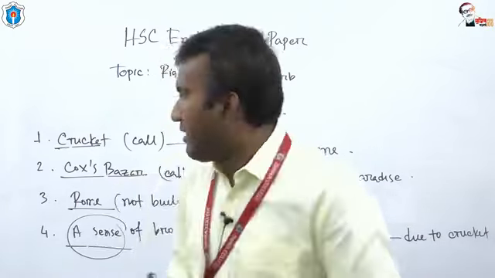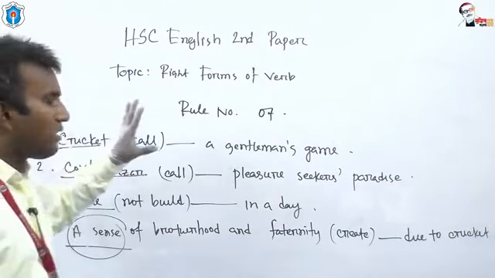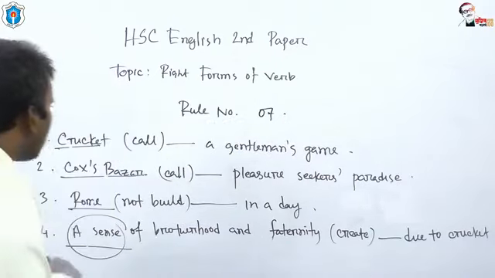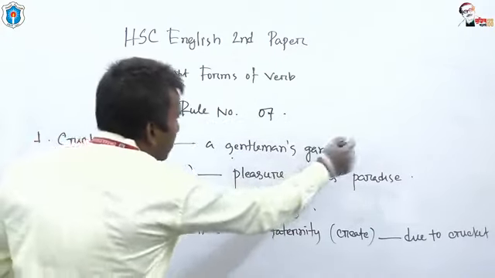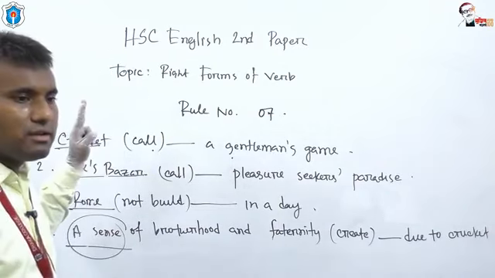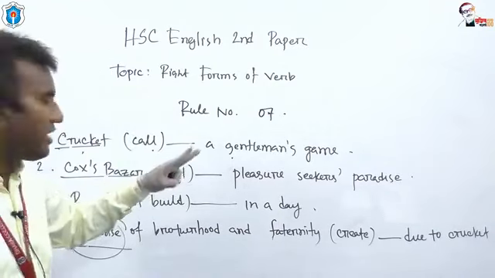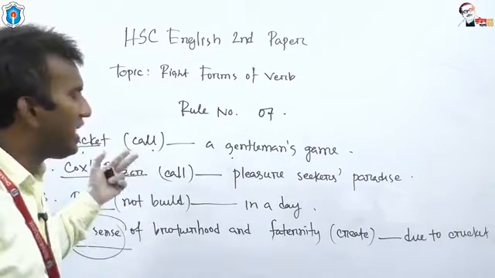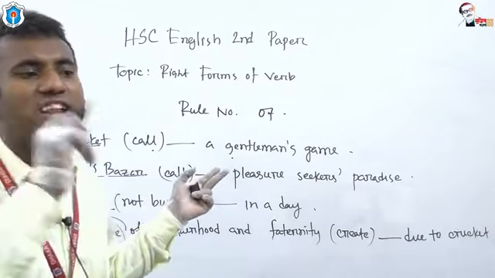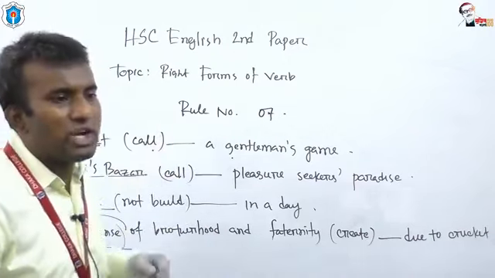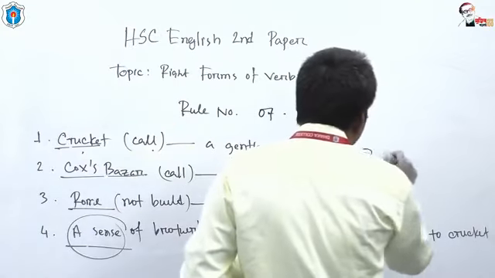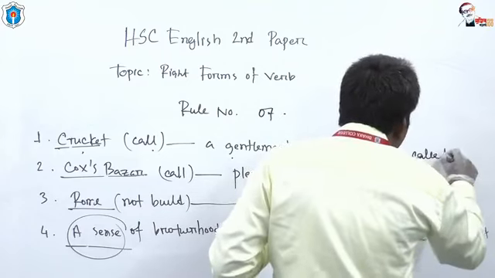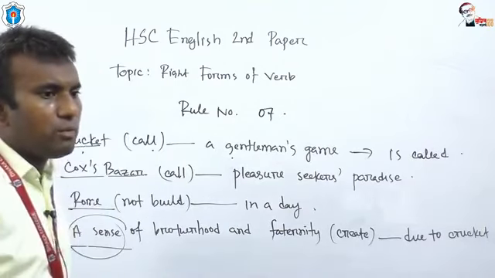Okay. The first example. Usually, these things happen. Rule number 1. Cricket call a gentleman's game. Here the subject is passive. That's why we have to create passive voice here. And in order to create passive voice, we have to use an auxiliary verb at first. And what is the auxiliary here? The auxiliary is, and then the past participle called. So what is the answer for question number 1?